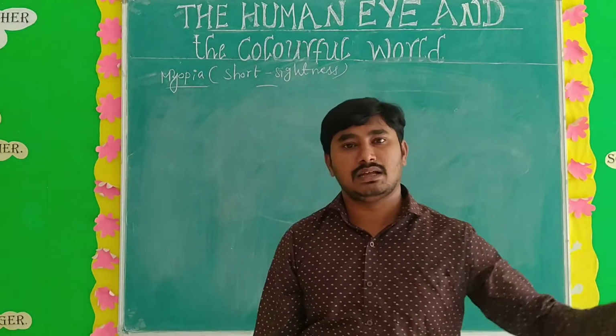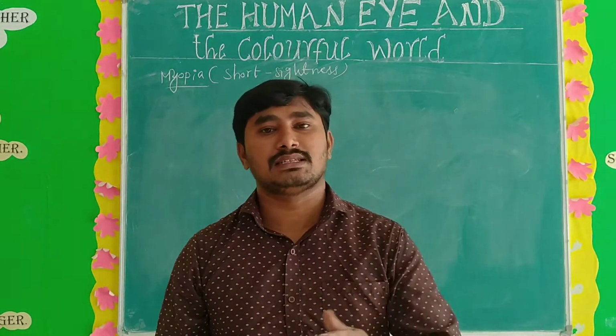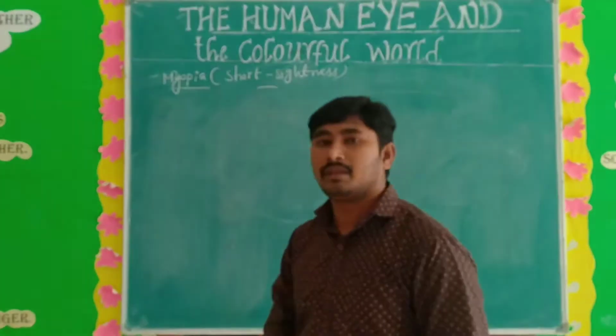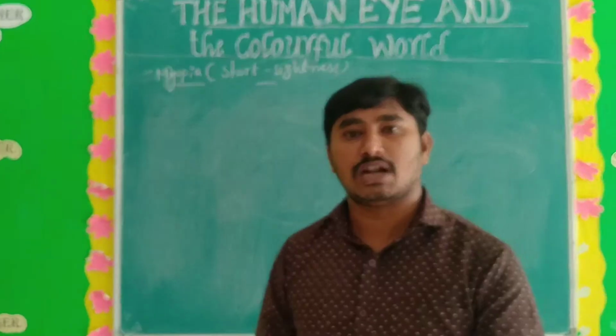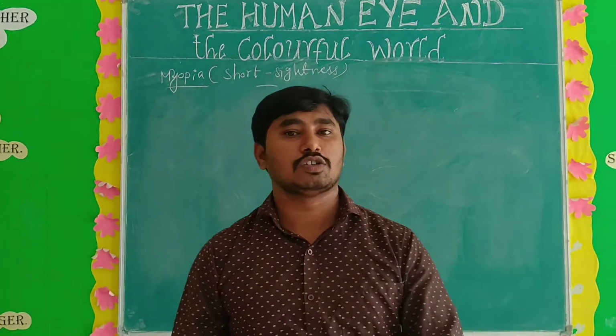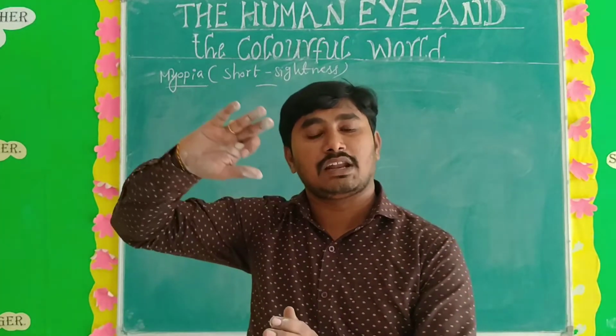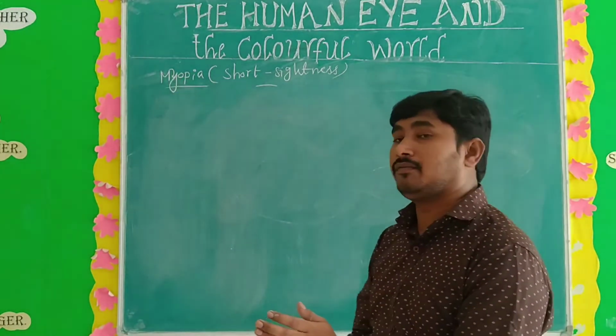Myopia means we can see nearby objects but we cannot see far objects. That is nothing but myopia, also known as short sightedness or nearsightedness. So why does myopia occur? What is the cause of myopia? The main cause of myopia is excess curvature of the eyeball.